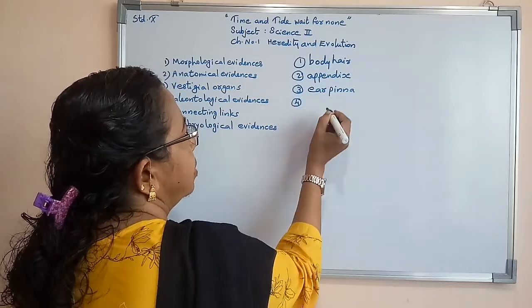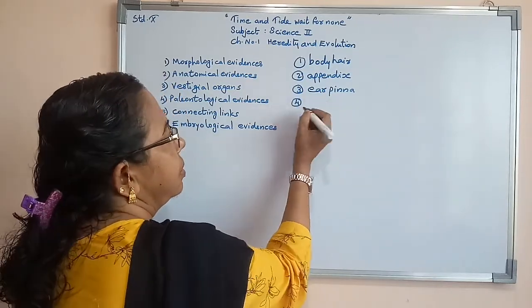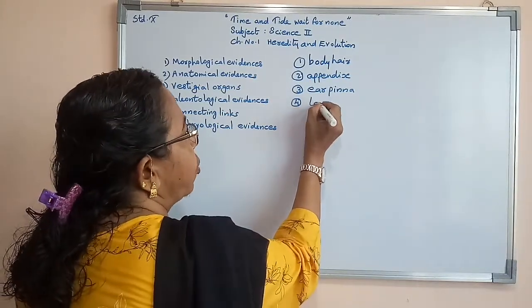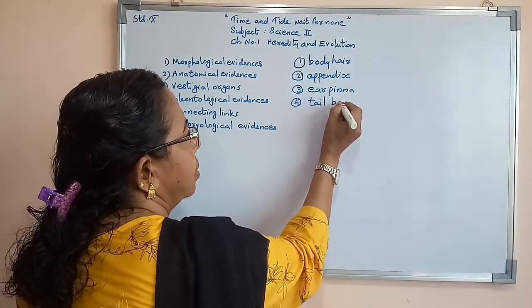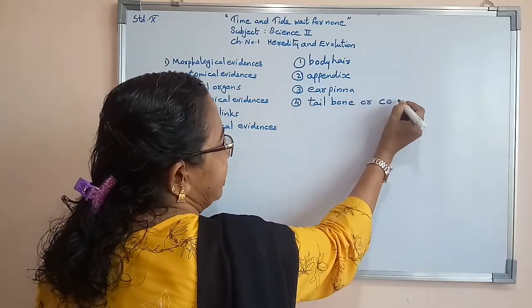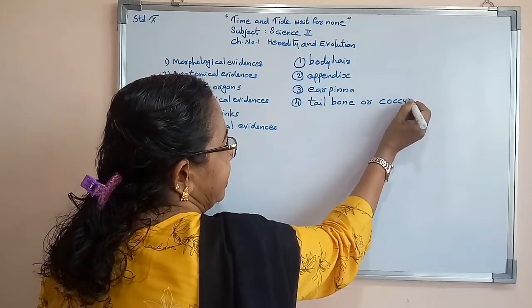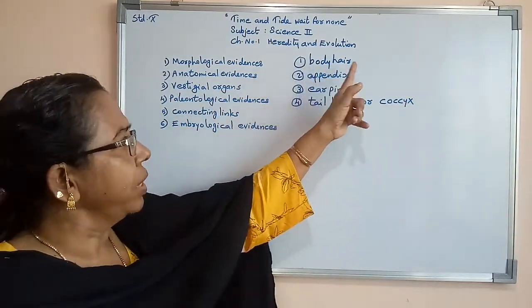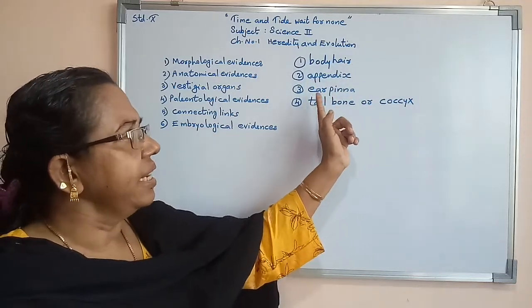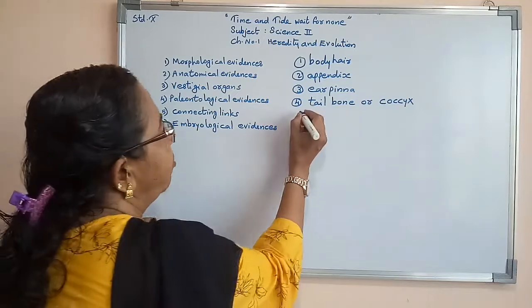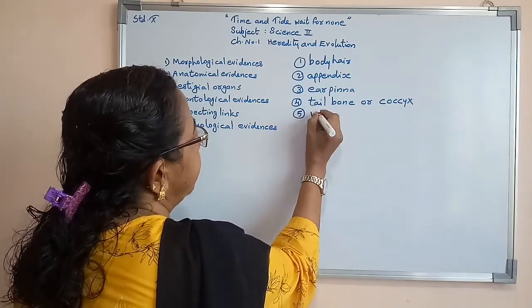Fourth, tailbone, or coccyx. Then one more, wisdom teeth.